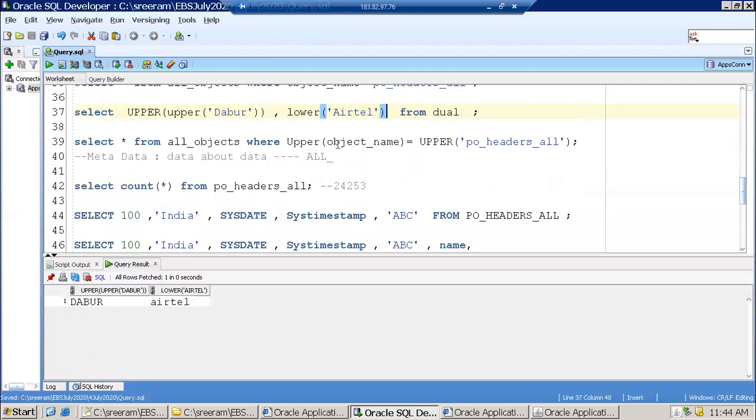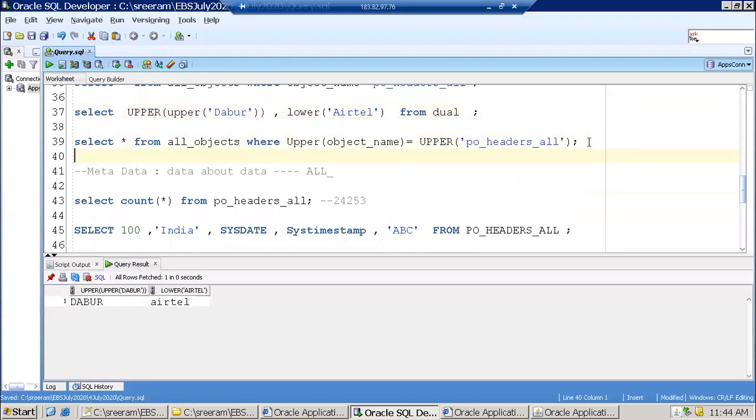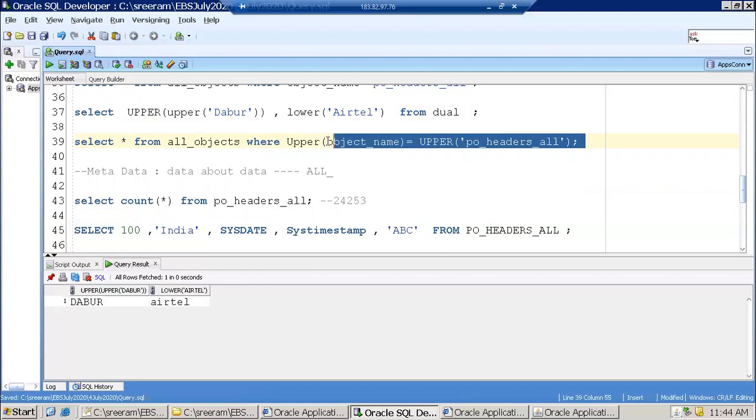What I've done is, I was telling you about one scenario where I worked. Generally 90% of the chances the metadata object is always in uppercase, but there are some scenarios where the metadata objects can be in lowercase. I was not aware of the case, so I'm applying uppercase on the data available in the table, as well as uppercase on the criteria I'm passing. That way, if the case is different, both of them are in uppercase, and it'll find the result for us.